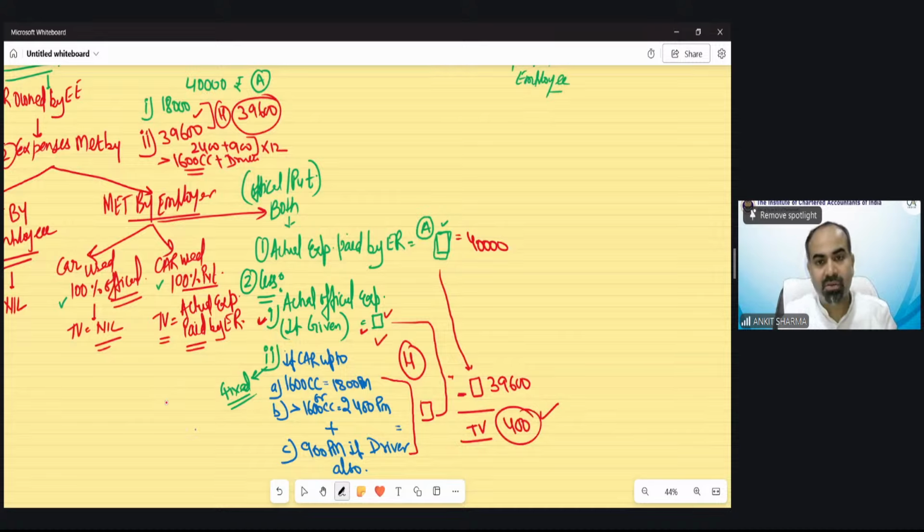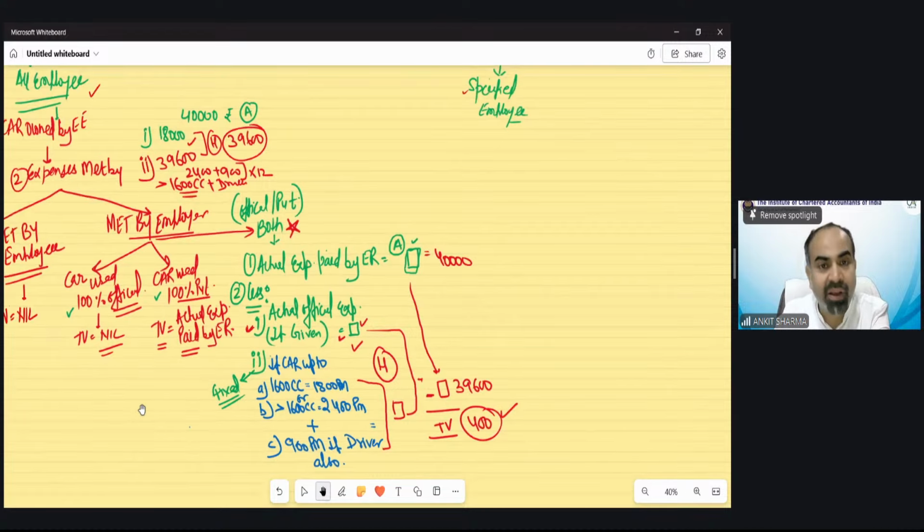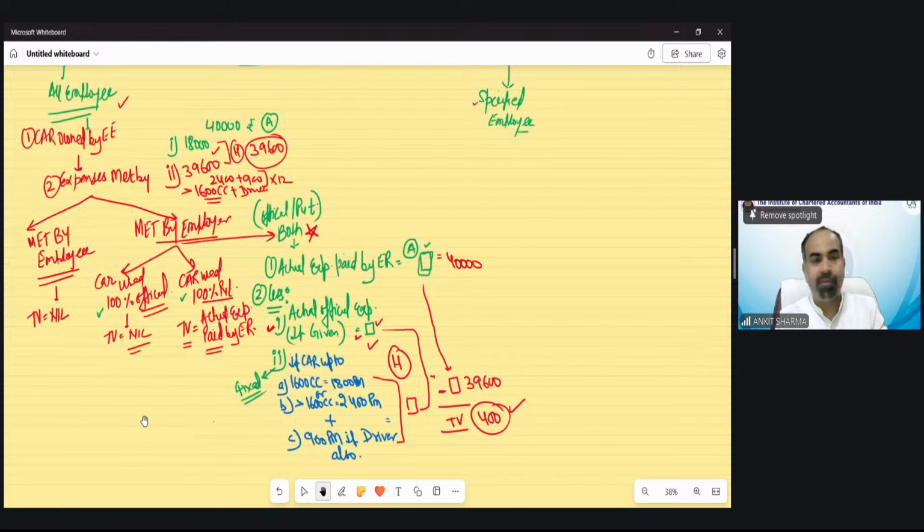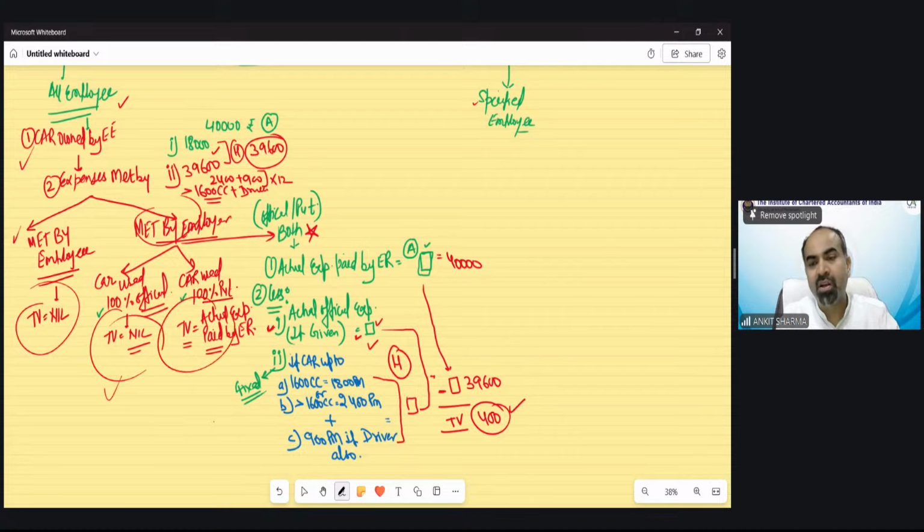This is the most interesting, or we can say the most complicated, point from this car perquisite. The first one is so simple. Expenses made by employee, car for employee, no taxability. Expenses made by employer, car for official use, no taxability. Expenses made by employer, 100% full expenditure, for both purposes, then the expenditure paid. And let me tell you, everything would be given in the question. These expenditures would be given in the question.